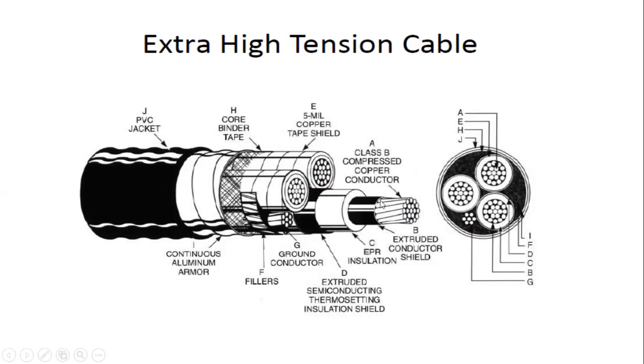Okay, this is the copper conductor, and this is the extruded conductor shield, and this is the insulation, and this is the ground conductor. G is the ground conductor, and D is the extruded semi-conducting insulating shielding, and this is the filler and continuous aluminum armor. These are the various parts in the case of a high tension cable.